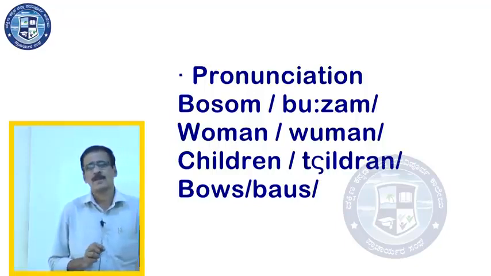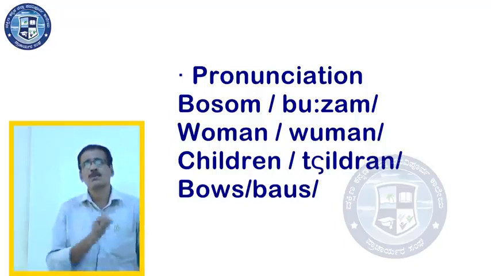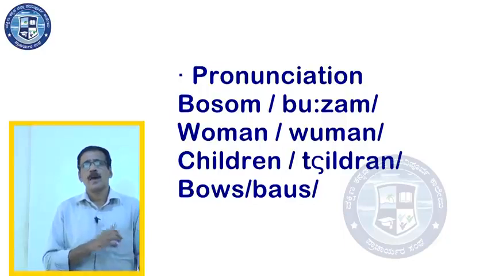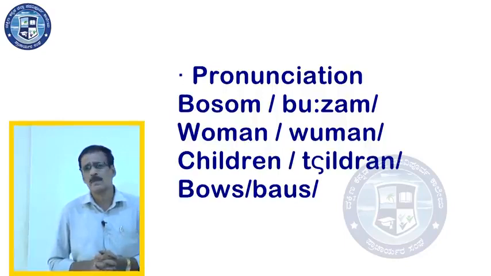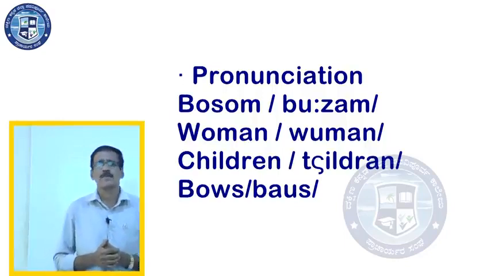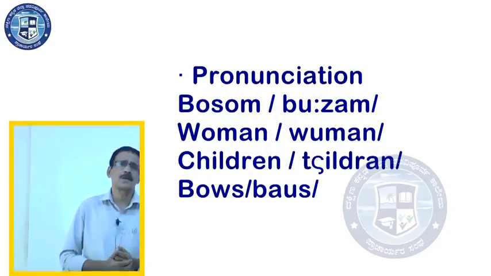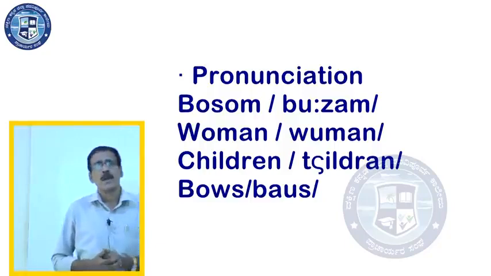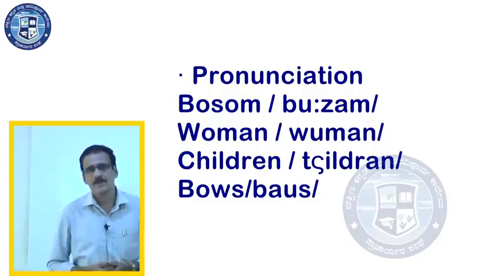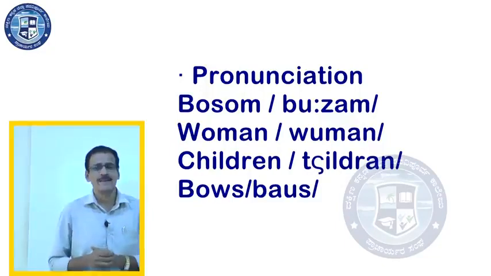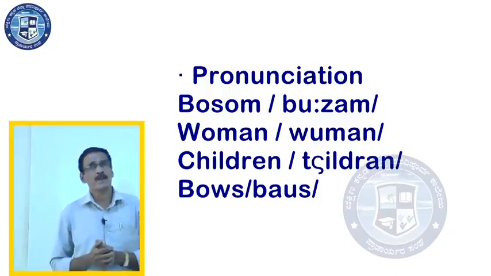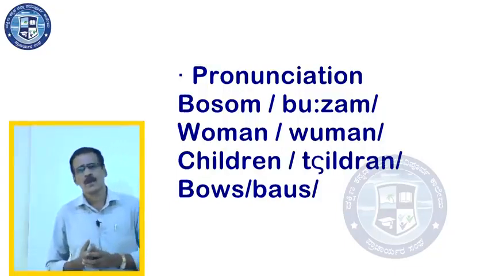BOSOM, pronounced as bosom. Another word may appear very silly, WOMAN, but I have come across many students who mispronounce this word. MAN, of course, it's man, but WOMAN, it's not woman, it must be woman.